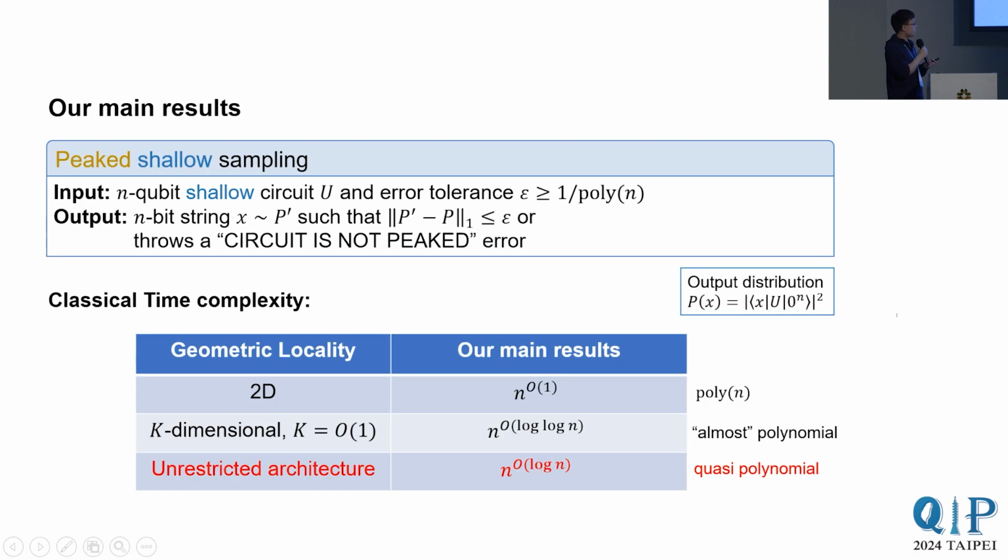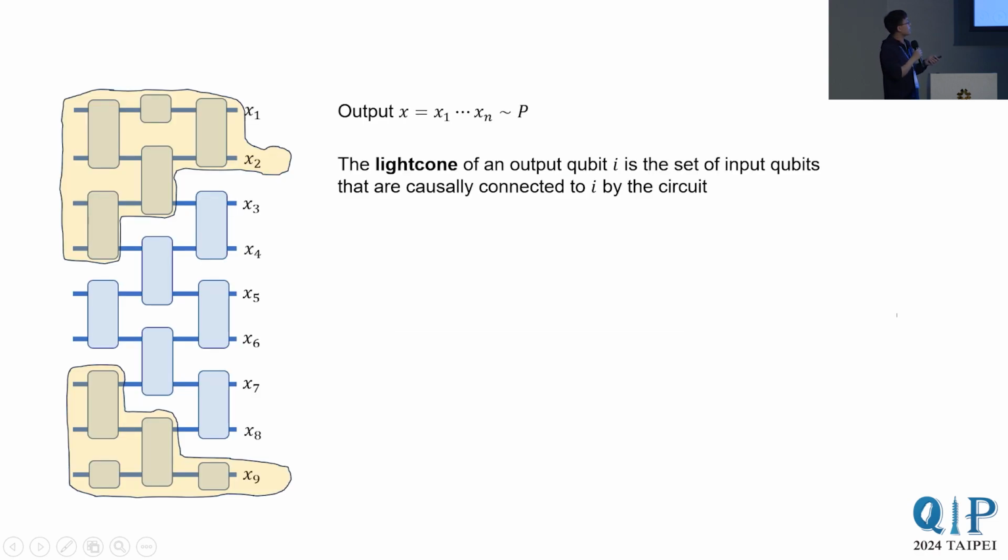So next, I'm going to describe how our general architecture algorithm works. It's a quasi-polynomial time algorithm. So what are the key ideas? The light cone of an output qubit i is the set of all input qubits that are causally connected to the qubit i by the circuit. For example, here, the light cone of the second output qubit consists of the top 4 input qubits.